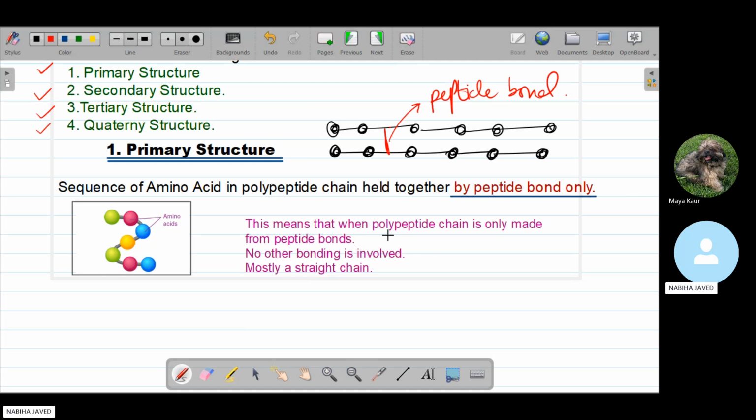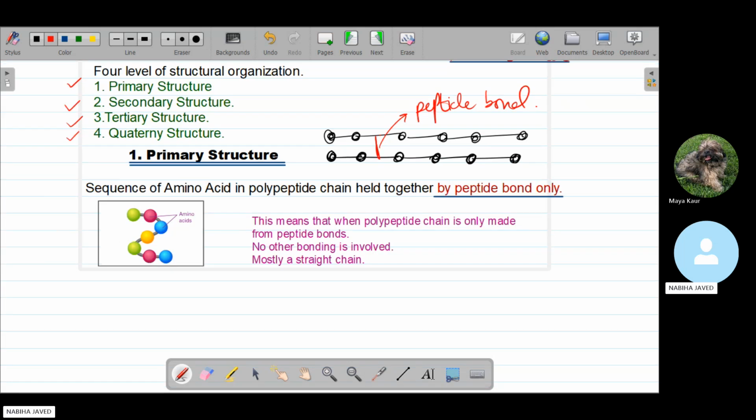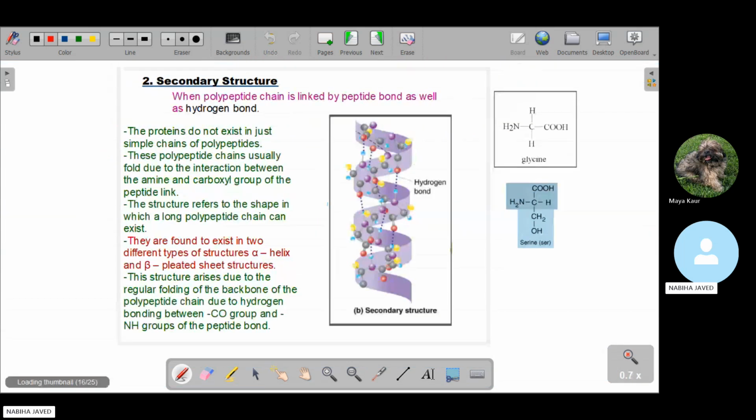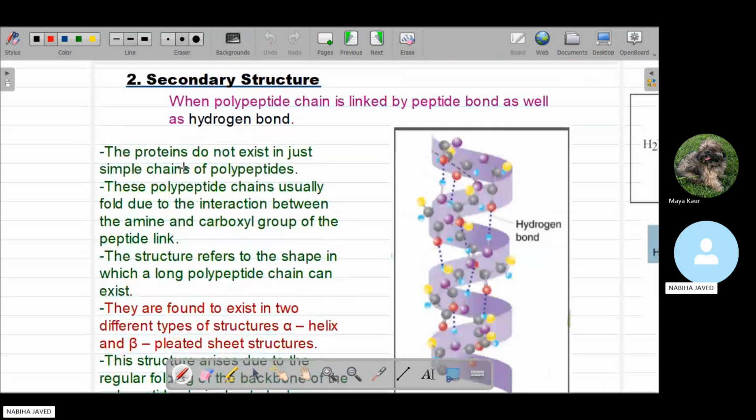This means that when a polypeptide chain is made only from peptide bonds and no other bonding is involved, it mostly has a straight chain and a linear structure. So this is the primary structure of protein, in which only the peptide bond is present. The next one is all about the secondary structure of proteins.